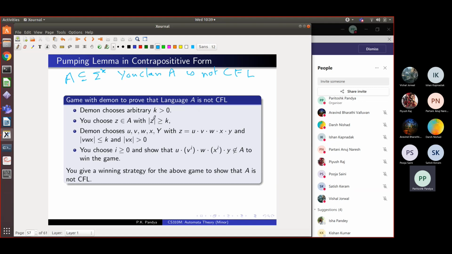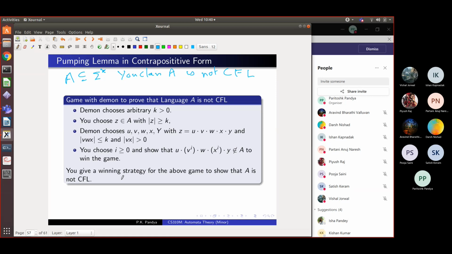So you choose a long string which you think is not pumpable. Demon says, no, no, this is context free, so it must be pumpable. So he splits it into 5 parts, and you have to be prepared for any possible such split. For that split, you choose an I and show that the pumped string is not really in the language, whereas if it was CFL, it should have been in the language. So the assumption that A was CFL that Demon made is wrong, and you have proved that A is not CFL. That is the argument.